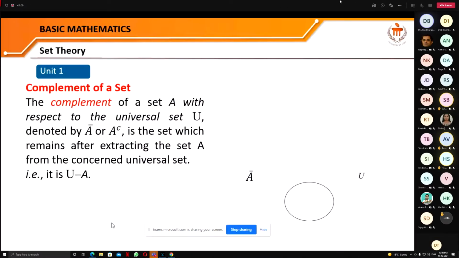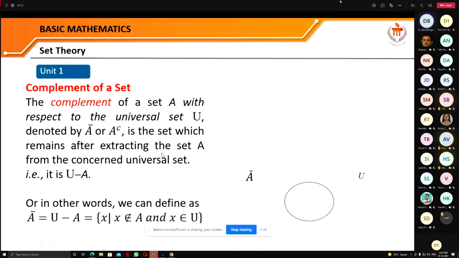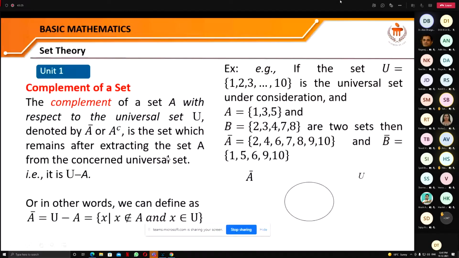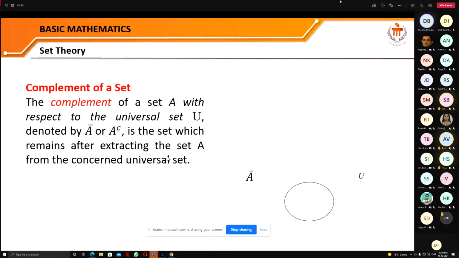The complement of a set A with respect to the universal set is denoted by A bar or A^C. That is, the complement of A is the set which remains after extracting the set A. That means you removed that set from the universal set completely. Then whatever remains with you is called the complement of that set.